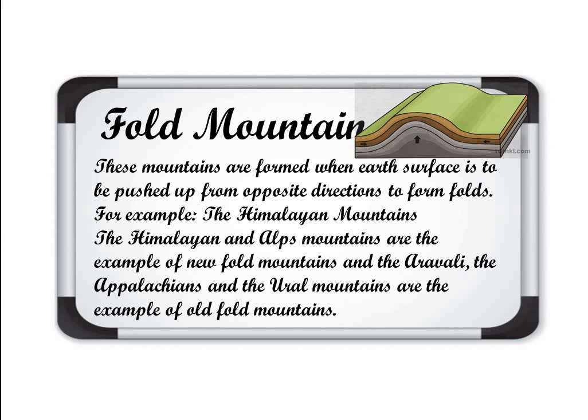That is according to the time period they were formed, like Aravalli, Appalachian, Ural. These all are old fold mountains. Aravalli is there in India itself. Appalachian is in North America, and Ural mountain is in Russia. Clear? So this is all about fold mountains and how they are formed.